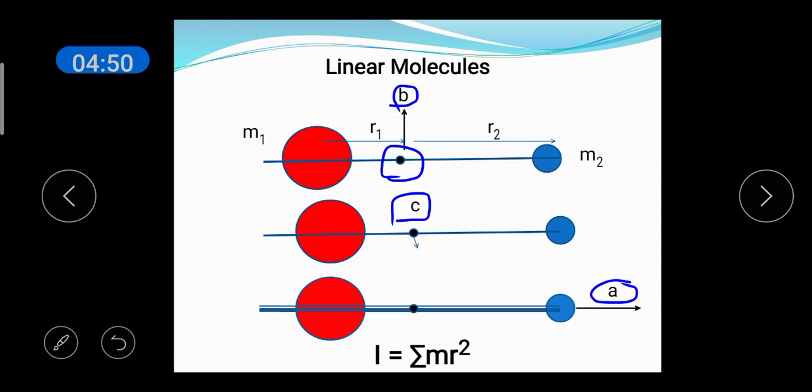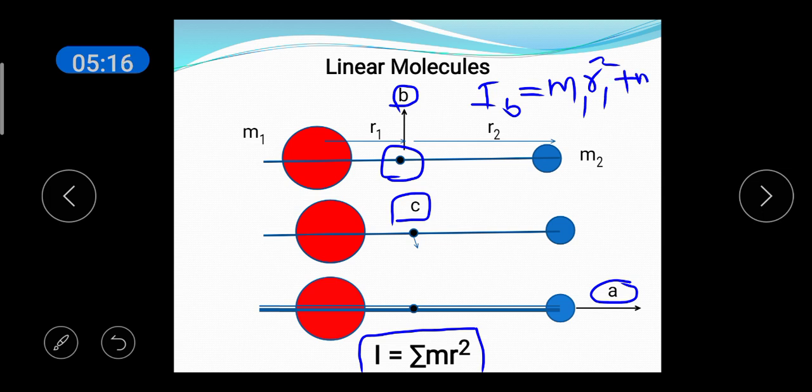Now, consider the rotation of the molecule about the axis B. The rotation is like this. You know moment of inertia I is defined as sum of mr squared. So for the first figure, the moment of inertia is defined as IB, which is equal to m1 r1 squared plus m2 r2 squared.